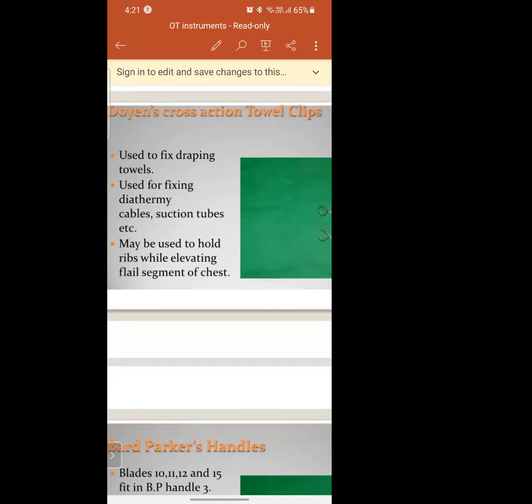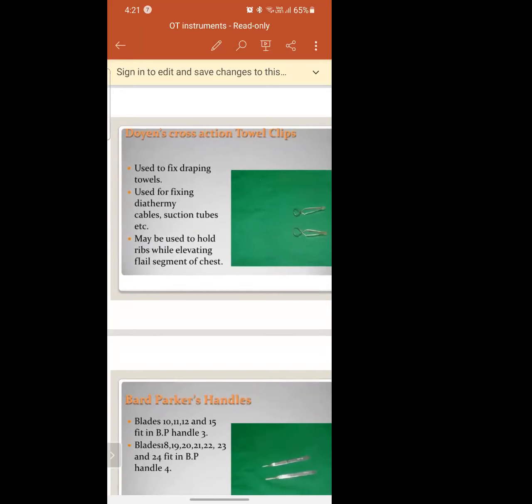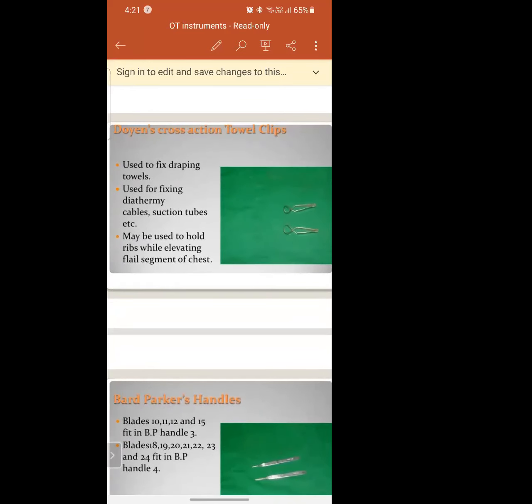Sometimes it's also used to hold the ribs. Where are the ribs present in your body? Beside the sternum. So to hold the ribs also we use these Doyen's cross clips. Got it?